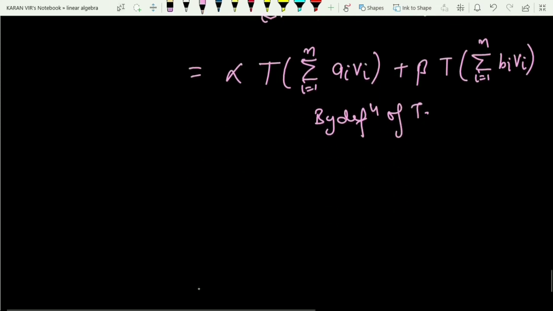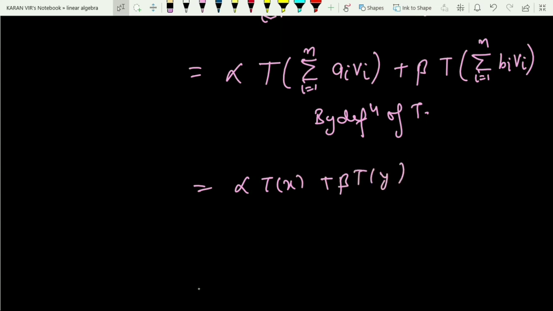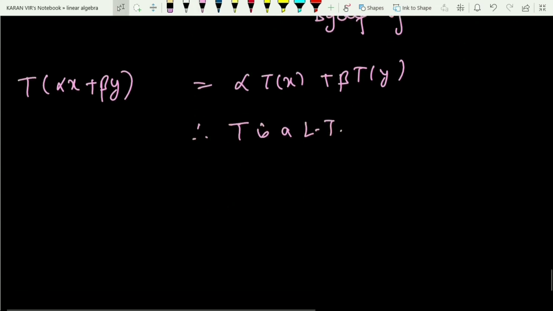And what is this? This is nothing but alpha T of x, we have considered this to be x, plus beta into T of y. So you started from T of alpha x plus beta y, and finally you reach alpha times T of x plus beta times T of y. So therefore T is a linear transformation. So that is the second step which was required.